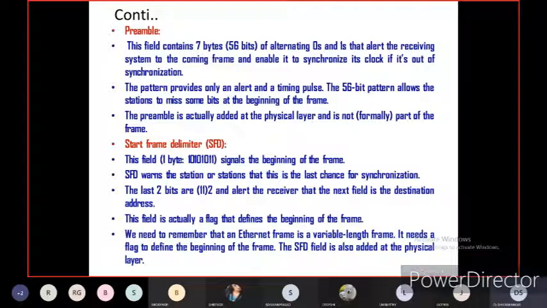So we need to remember that an Ethernet frame is a variable length frame. It needs a flag to define the beginning of the frame. The SFD field is also added at the physical layer. Of course, at the physical layer, as we have seen in the block diagram, two fields are available. The first one is the preamble and the second is the start frame delimiter. The preamble is not a starting bit of the format, but the SFD is a starting bit. It gives a warning to the destination if there is any miscommunication of the synchronization or timing pulse.